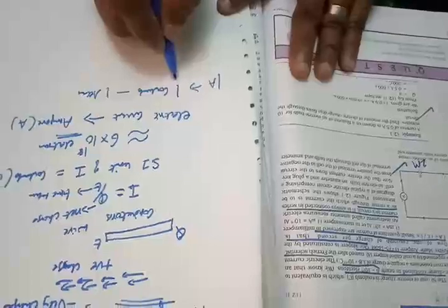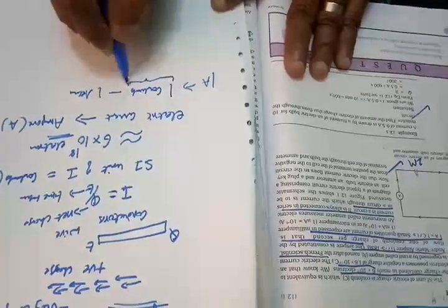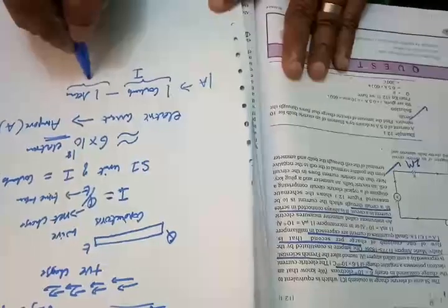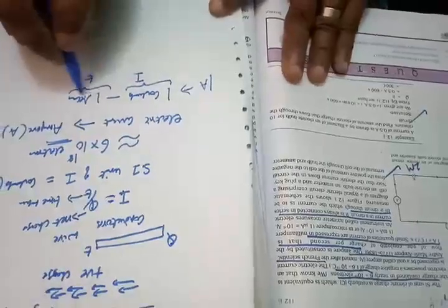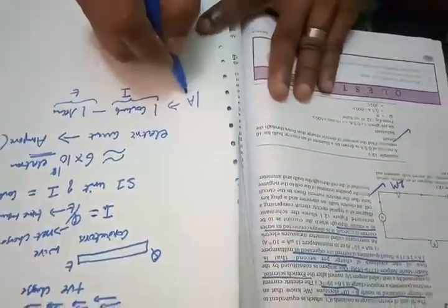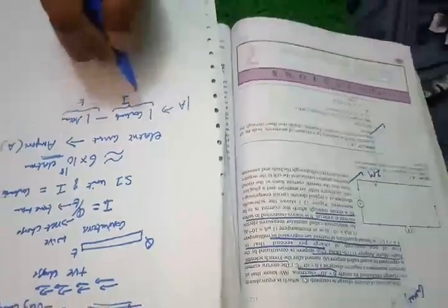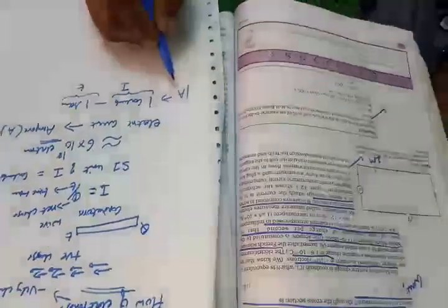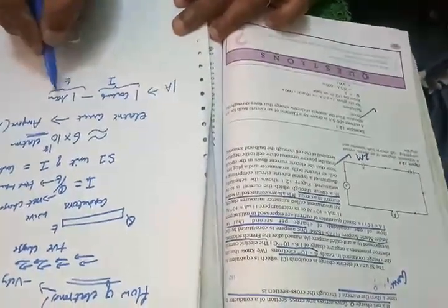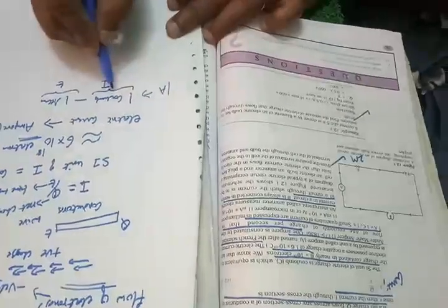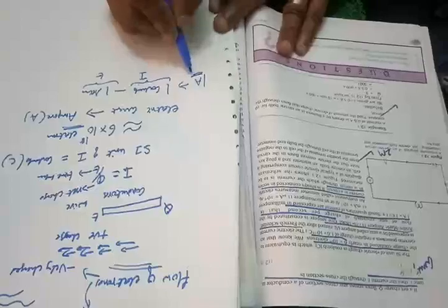So what is 1 ampere? 1 ampere is nothing but the flow of 1 coulomb of electric current in 1 second. It is called 1 ampere. So what do you call 1 ampere? The flow of 1 coulomb of charges in 1 second is called 1 ampere.